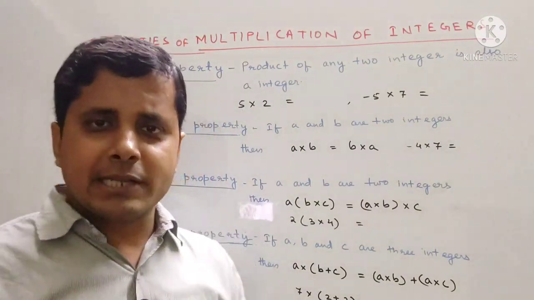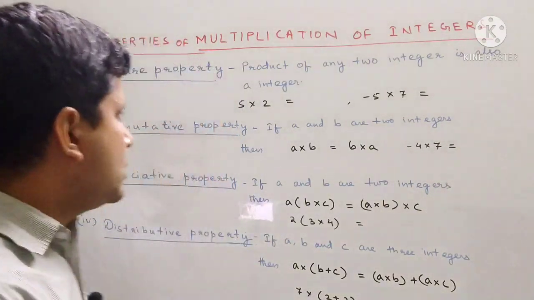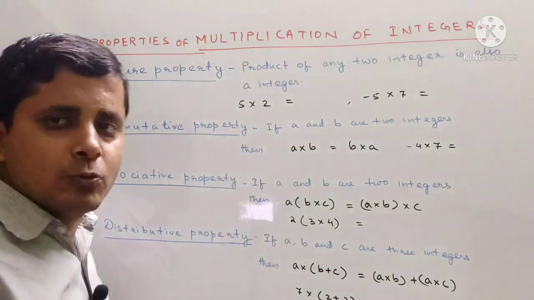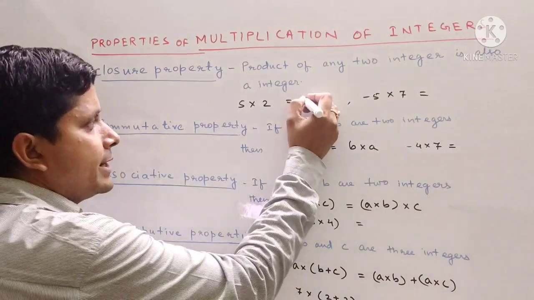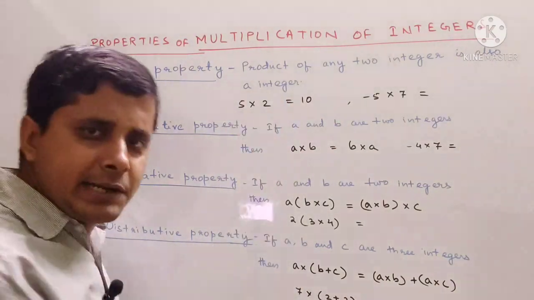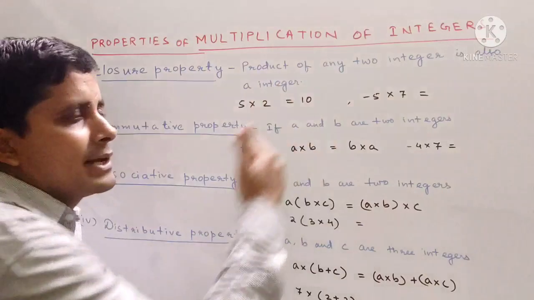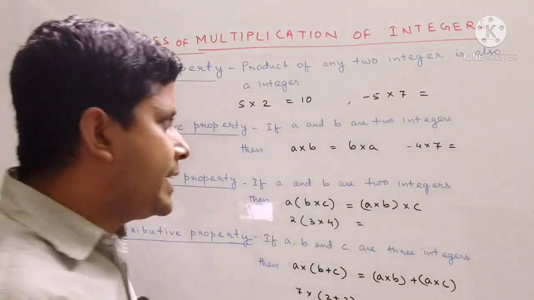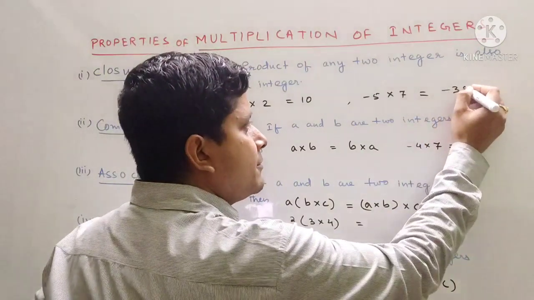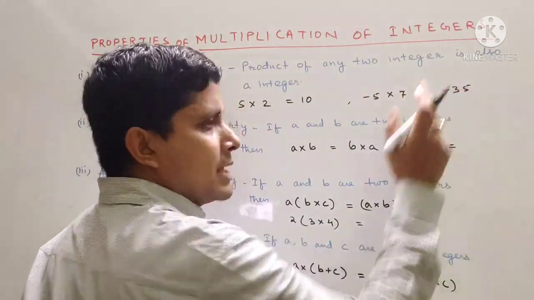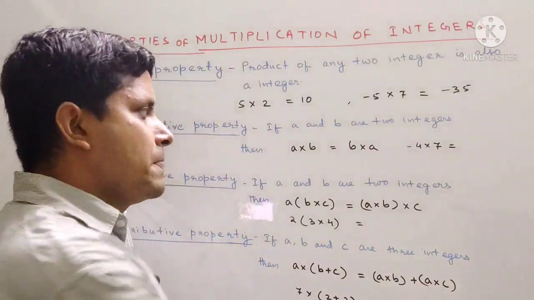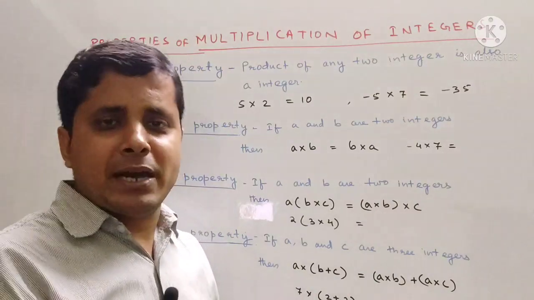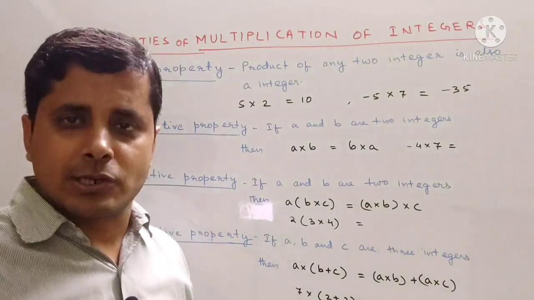Okay, so let us take the example. If we take the example of 5 and 2, and multiply 5 into 2, we will get 10. So here 5 and 2 are integers, so 10 is also an integer. Next, if we see minus 5 into 7, we will get minus 35, since plus minus into plus minus, so minus 35. So minus 5 and 7 are integers, so their product minus 35 is also an integer.